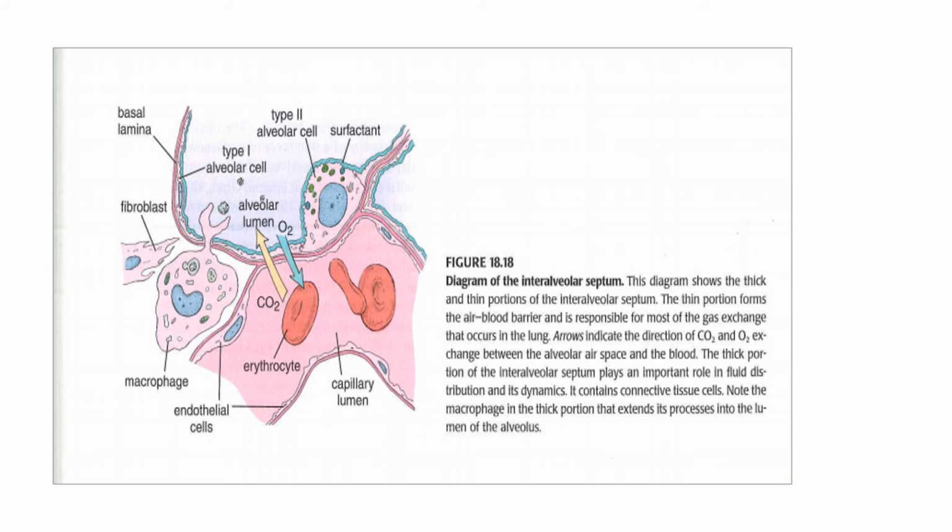Through the thin portion gaseous exchange takes place, and in the thick segment the macrophages protrude into the alveoli, extend their processes, and remove the infective materials. So this is the endothelium and this is the epithelium of the alveoli. The blue is the alveoli and this is the capillary. This whole thing constitutes the air-blood barrier.